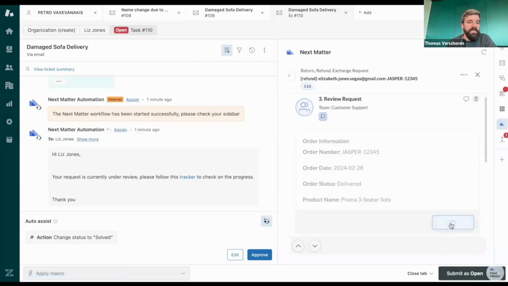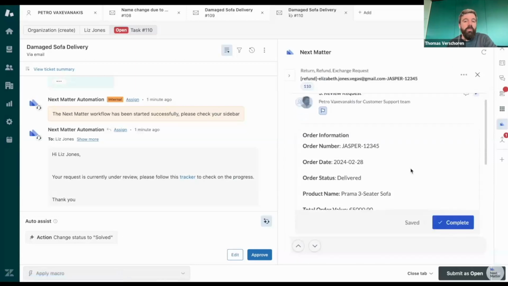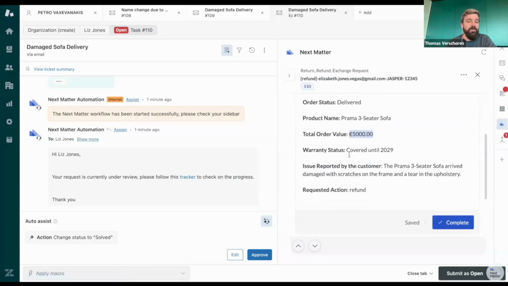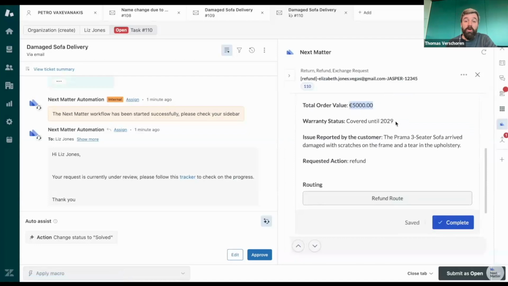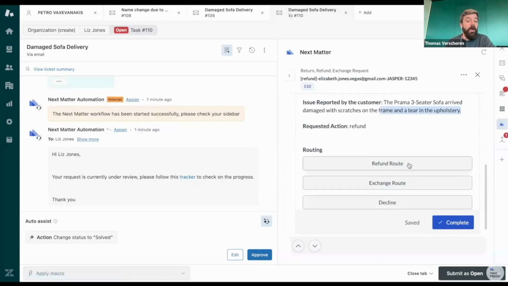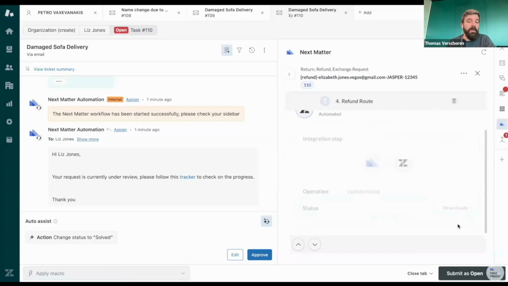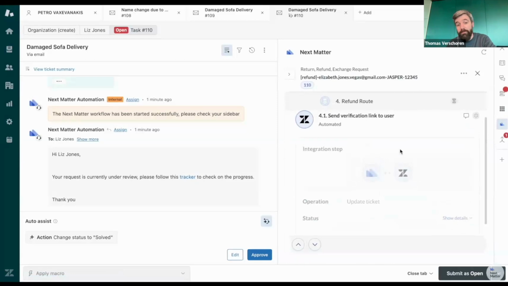When we do that request, since we have the order number, we can make a call to SAP or another system, and we pull in all the information the agent needs to validate this flow. So we can see the product, we can see the warranty status. We also know what the issue is, it's been clearly written in the email. Copilot can pick it up and pass it to Next Matter. So all the information is there, and we can choose to execute a refund request. The agent completes it, and now we start with that flow.